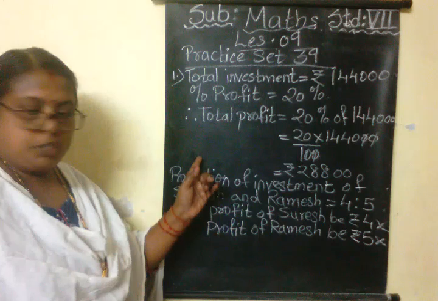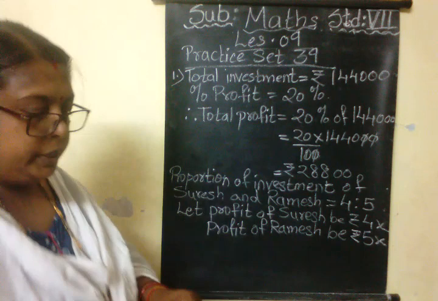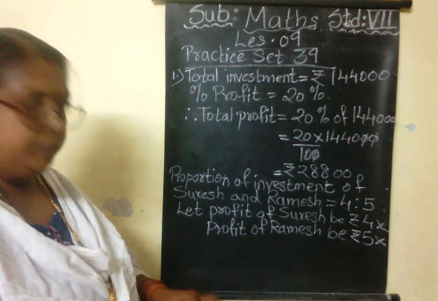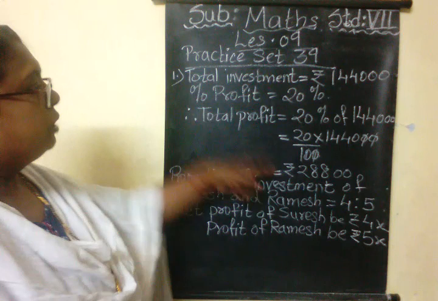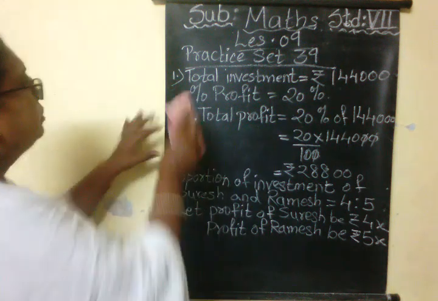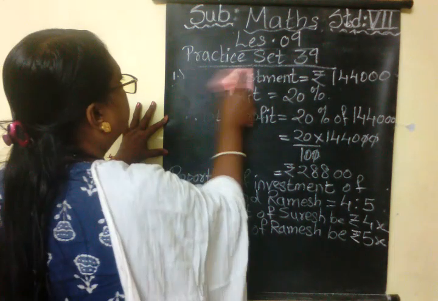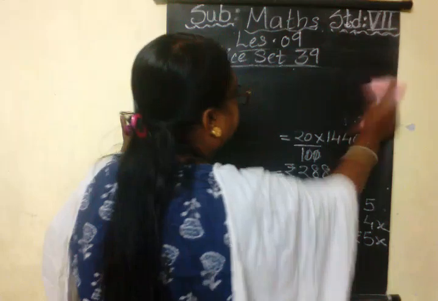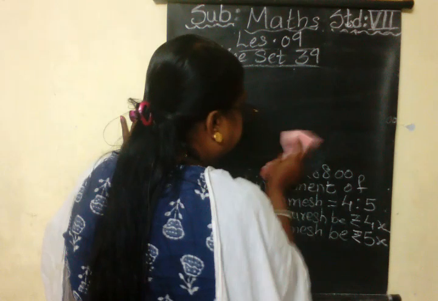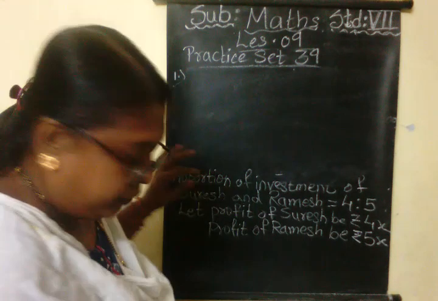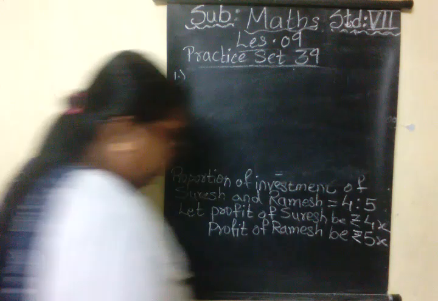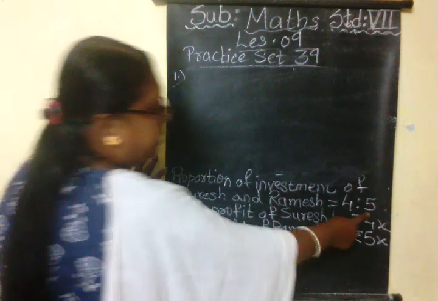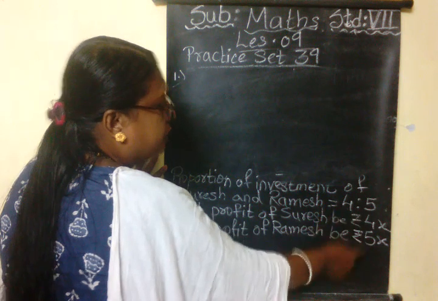I will rub the first part now. Take down so that I can rub it. Now we can find out total profit in this manner. Now 4x and 5x is the total profit of Suresh and Ramesh.